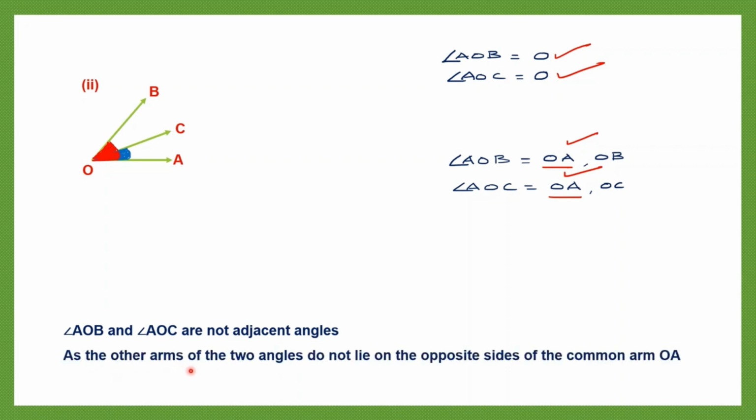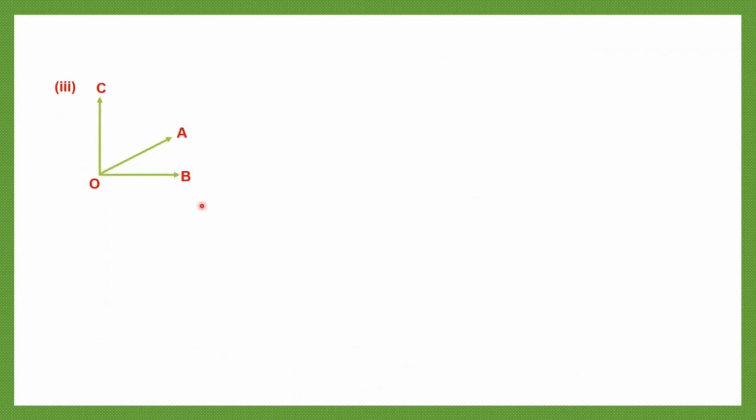As the other arms of the two angles do not lie on the opposite sides of the common arm OA. Question 3, here also we have angle AOB and angle AOC. Now let's write the vertex of angle AOB. The vertex is O. Angle AOC also has the vertex O. Now let's write the arms of angle AOB.